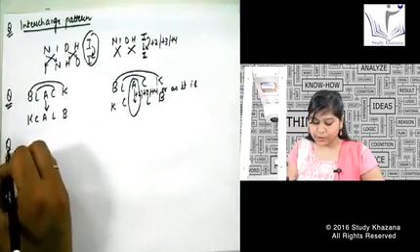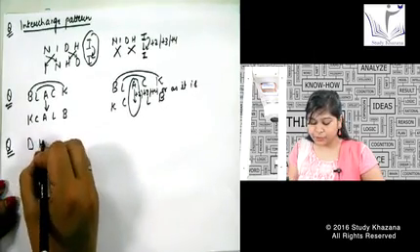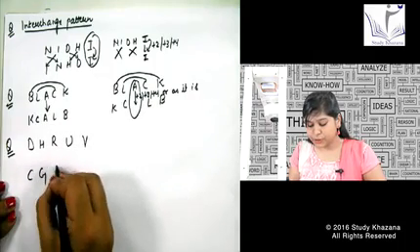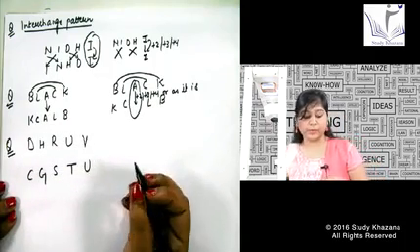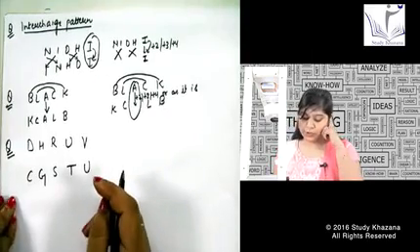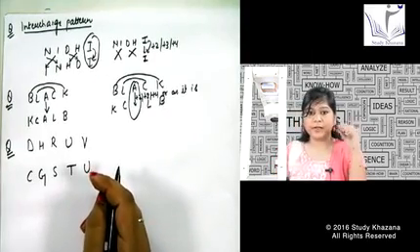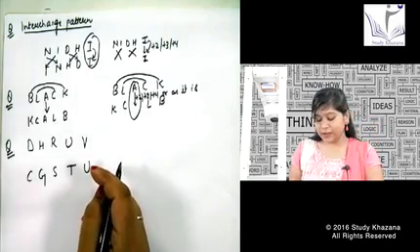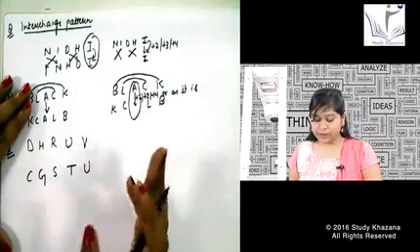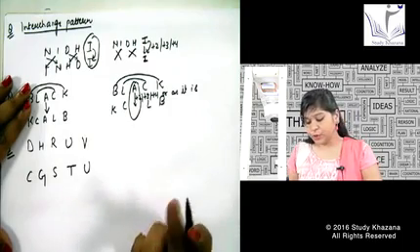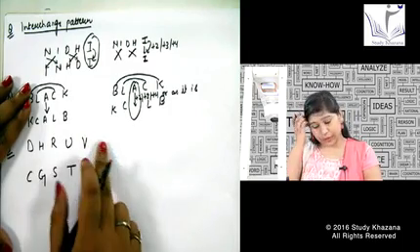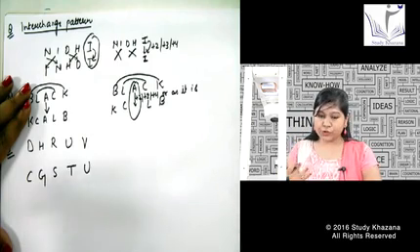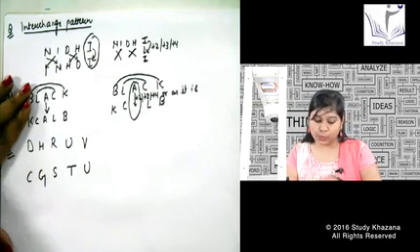I say a word, I say a name, it is GLOVE, and the pattern is given as CGSTU. Can you find out the pattern between it? CGSTU. The alphabets are a little bit predictable, so you can easily guess the word. C is somewhat related to D, U is related to V, and G and S are also a little bit related. What should be the pattern between all these two words?